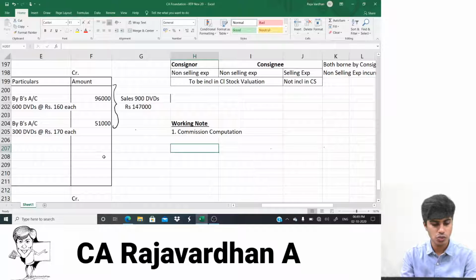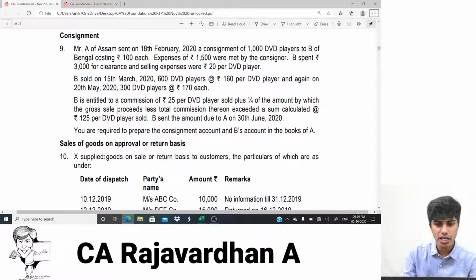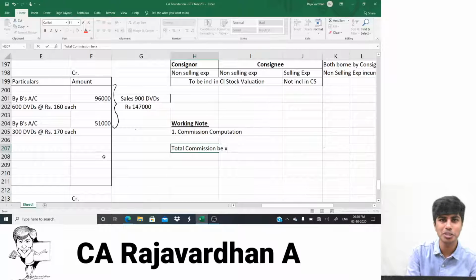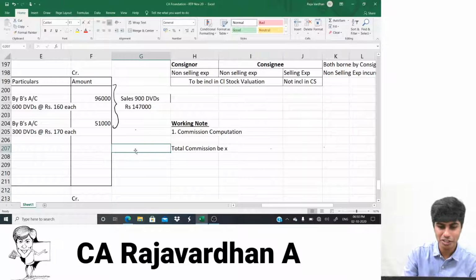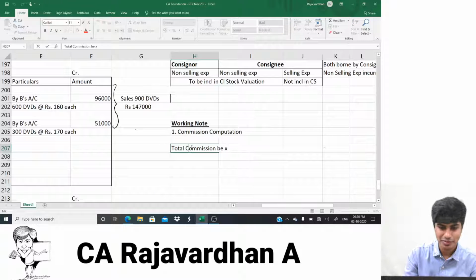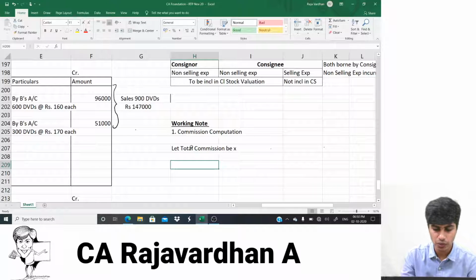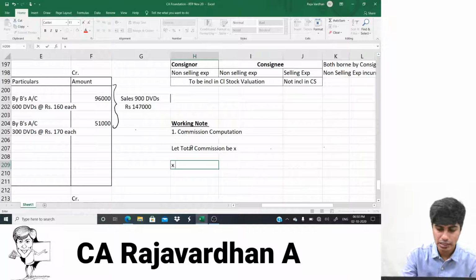So commission is what? Firstly, they've told us it is total commission. Okay, fine. Let total commission be X. Can I call total commission X? Because they've referred to the word commission more than once, I'm telling: let total commission be X. So I'm naming the total commission X. So how do we find it now? That X is equal to.